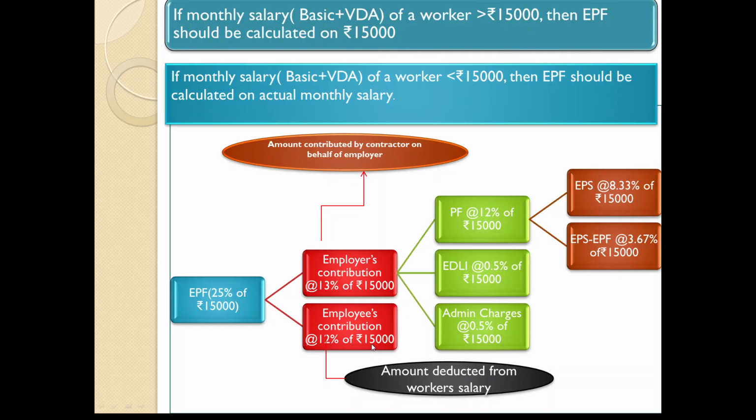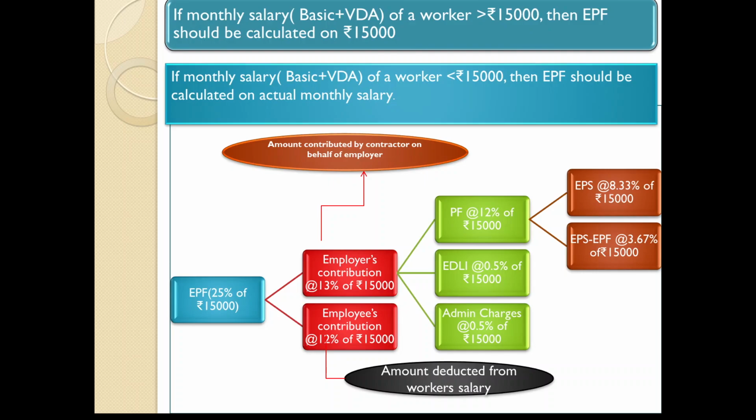You can see here, 12% of 15,000 should be deducted from the monthly salary of each and every worker. Then an equal or matching contribution should be contributed by the contractor. Actually, this work is supposed to be done by the government. Why? Because we are the principal employers.